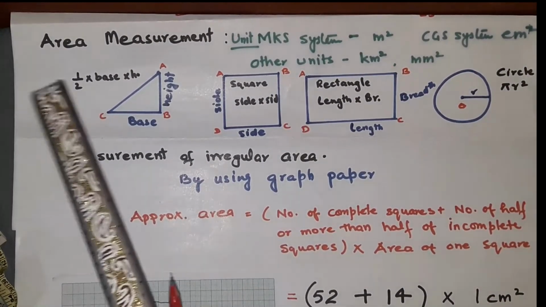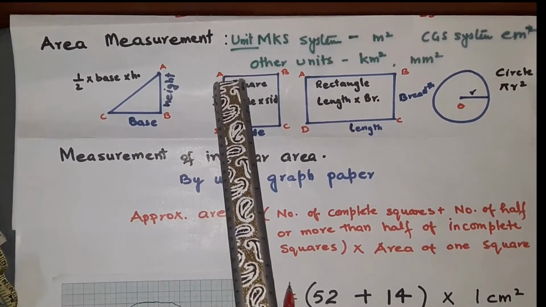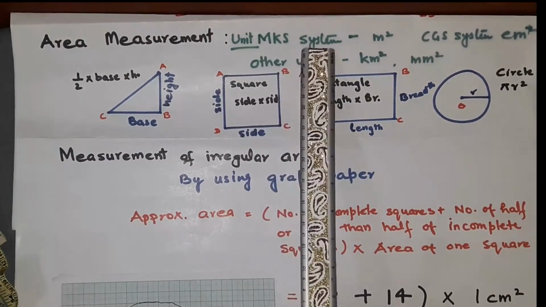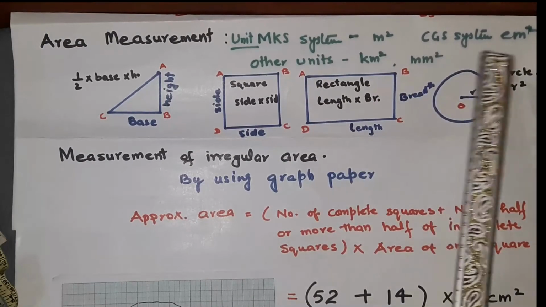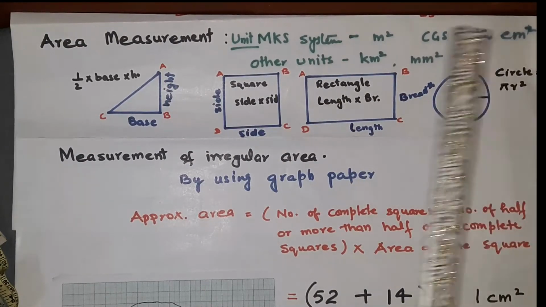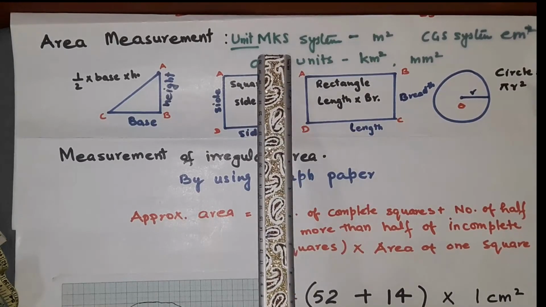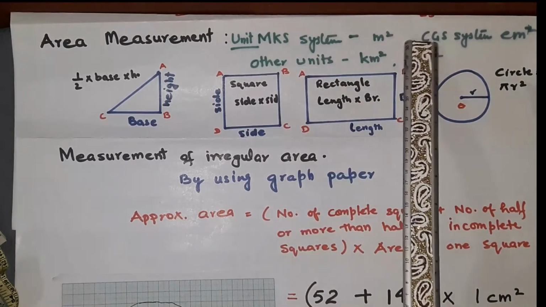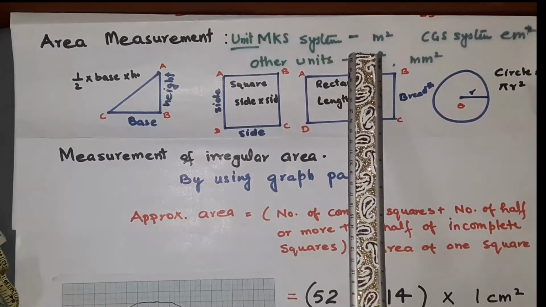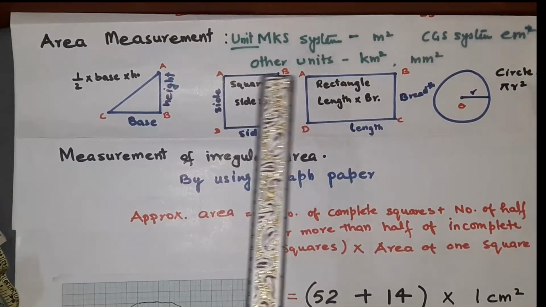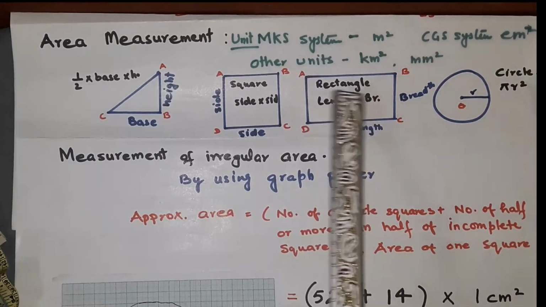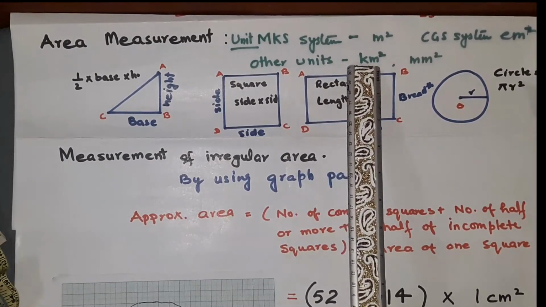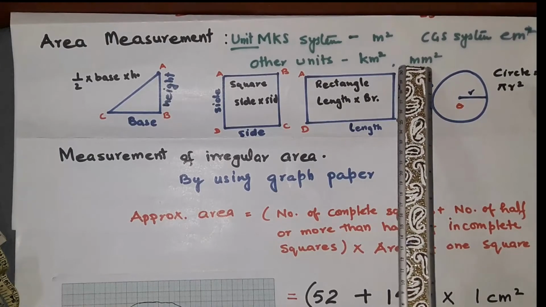Now children, next is the area measurement. How to measure the area? The unit of area in the MKS system is meter square and in the CGS system is centimeter square. As I already told you, in the MKS system the unit of length is meter, and in CGS it is centimeter. The formula of area is length into length, or two lengths multiplied. The bigger unit is kilometer square and the smaller one is millimeter square.